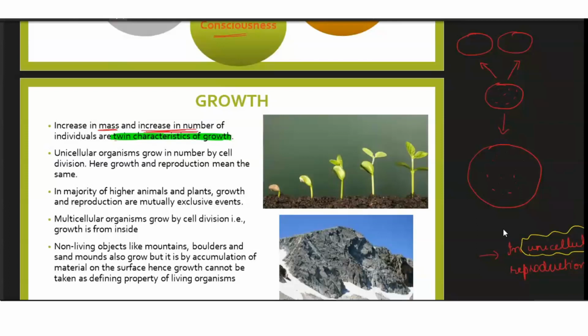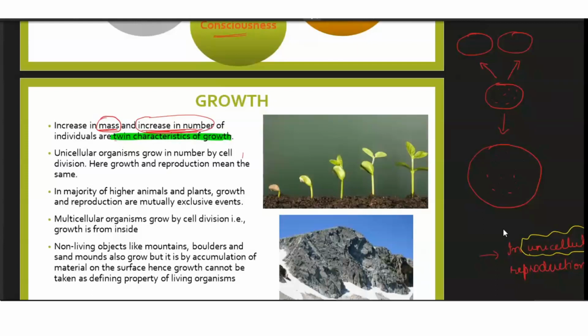So you have to understand that the twin characteristics of growth include an increase in mass of an individual, meaning the entire weight of an individual is increasing, with the increase in number of individuals. So we call it the twin characteristics of growth. Just remember that.